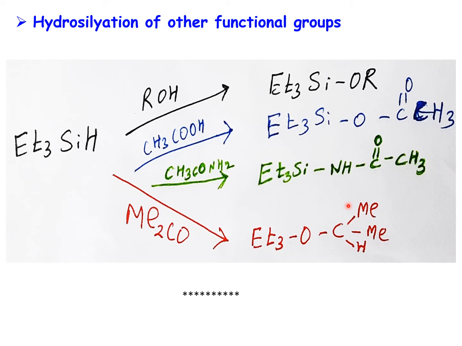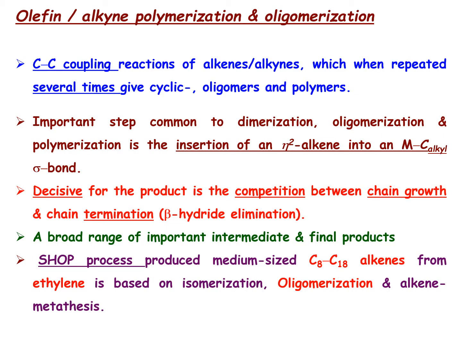Next we'll talk about the oligomerization reaction. Another important class of organometallic reactions using organometallic catalysts is olefin or alkene either polymerization or oligomerization. We will talk in more detail about polymerization in the next class. In the present class we will talk about the oligomerization reaction.